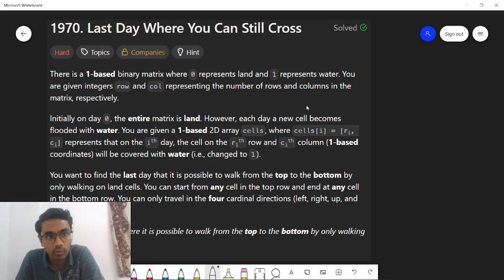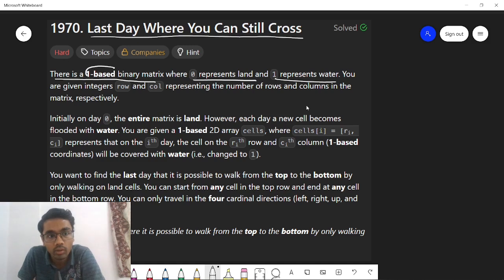So hello everyone, let us solve another LeetCode problem, and the problem name is Last Day Where You Can Still Cross. So let us read the problem first. There is a 1-based binary matrix where 0 represents land and 1 represents water. This time it is not 0-based indexing, it is a 1-based indexing matrix where 0 represents land and 1 represents water. Now you are given integers row and column representing the number of rows and columns in the matrix.